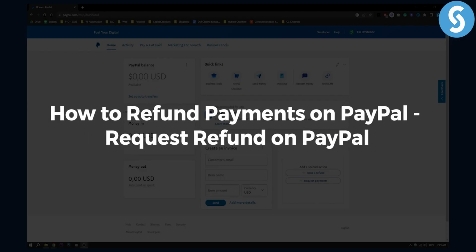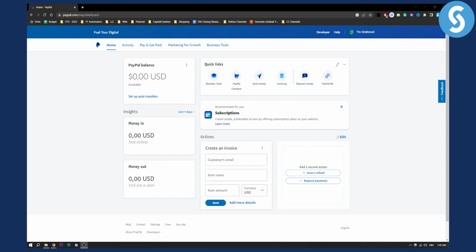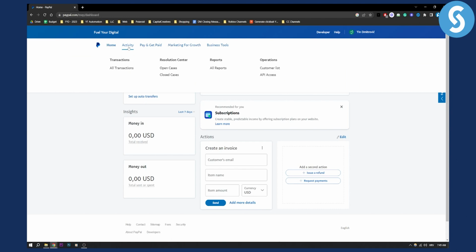Now this is a tutorial on how to refund payments or request a refund on PayPal. Now the best way to do this is if you go to your activity tab right here, and then here, as you can see, you can select the payment you want to basically refund.